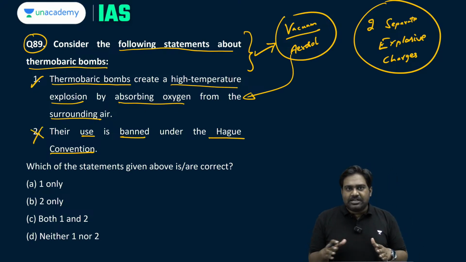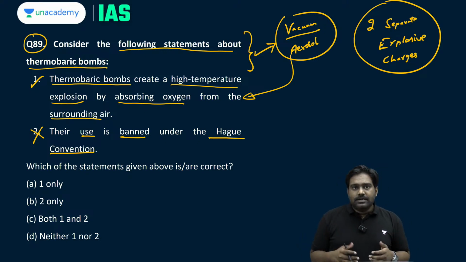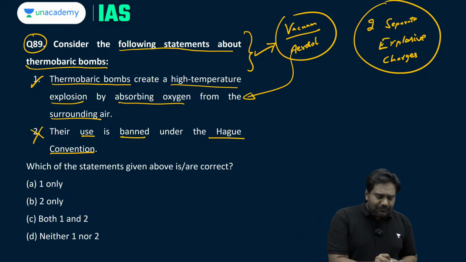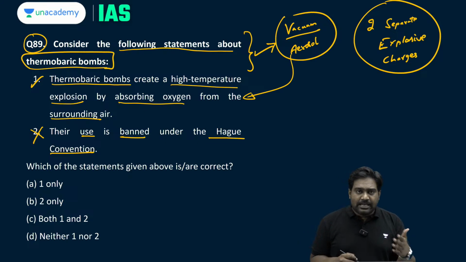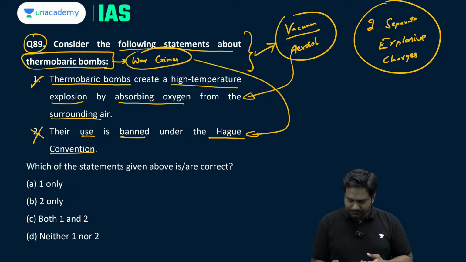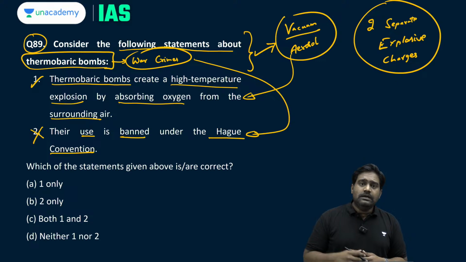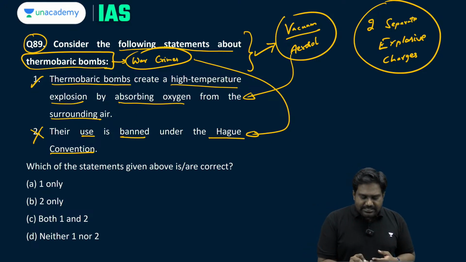As of now, there is no international convention that prohibits or bans the usage of thermobaric bombs. Is that clear? However, if it is established that using thermobaric bombs, civilians have been deliberately targeted, then this could account for war crimes which can be tried under the provisions of the Hague Convention under the International Criminal Court. So only when it is used to target civilians, and if the allegations are established, it can be considered as a war crime. But otherwise it is not banned by any convention. So statement 2 is incorrect.